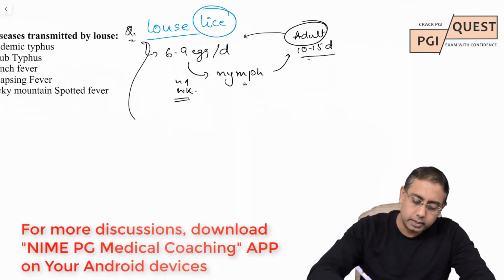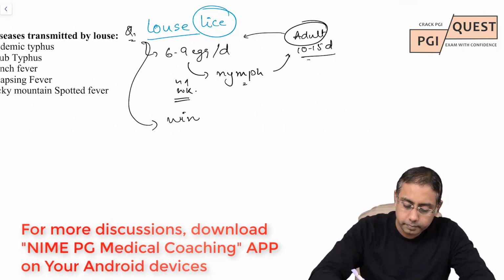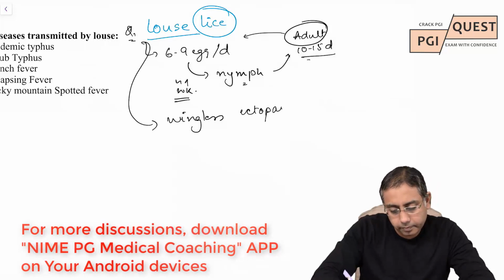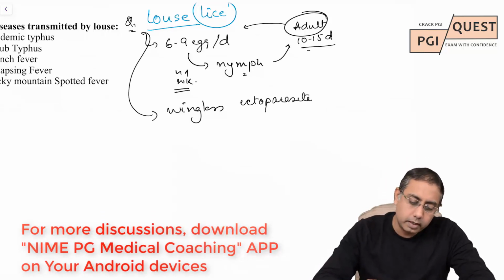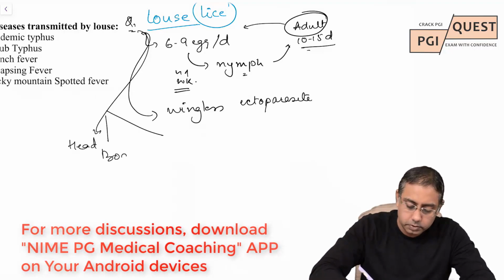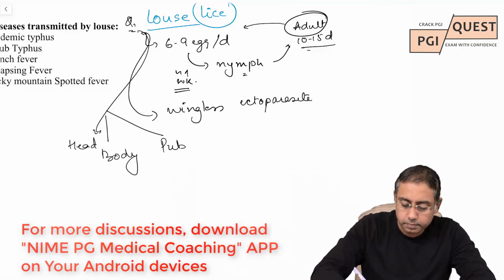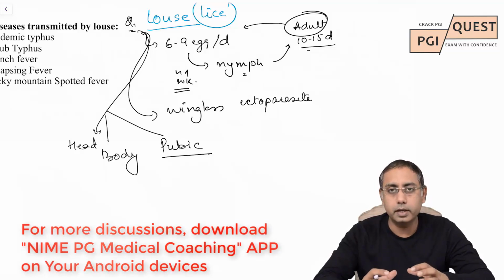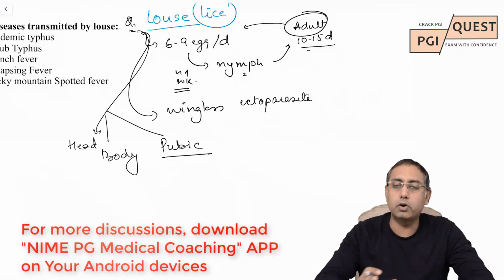So louse is wingless. It is a wingless ectoparasite. There are three types of louse: head louse, body louse, or a pubic louse. The pubic louse is one of the most sturdy. It is the heaviest one. The head and the body louse, they almost look similar to each other.